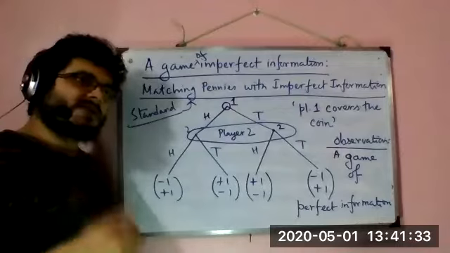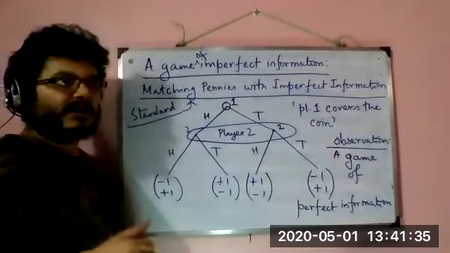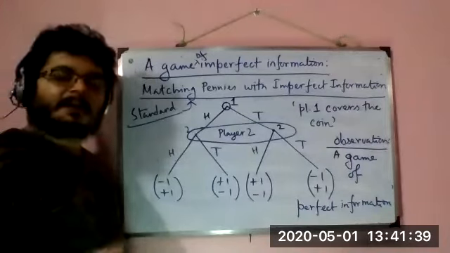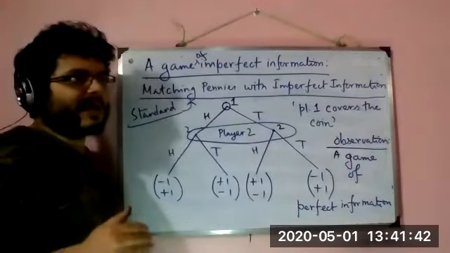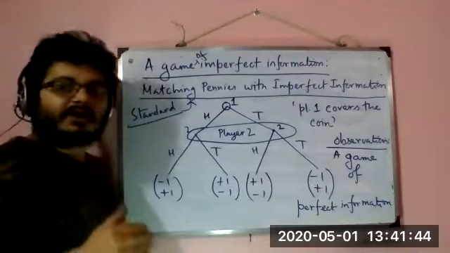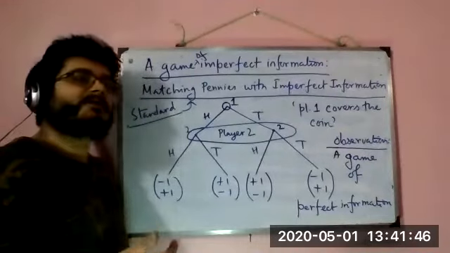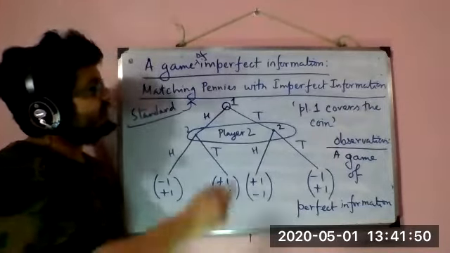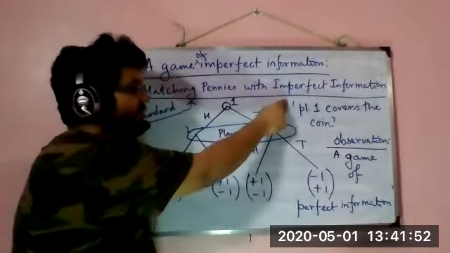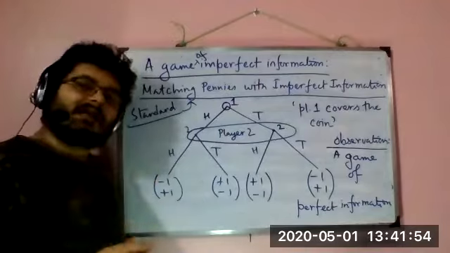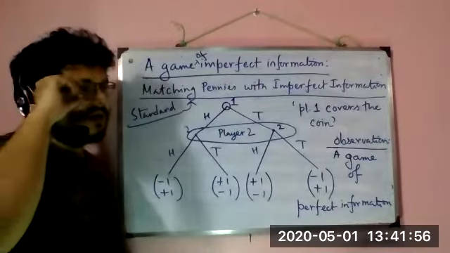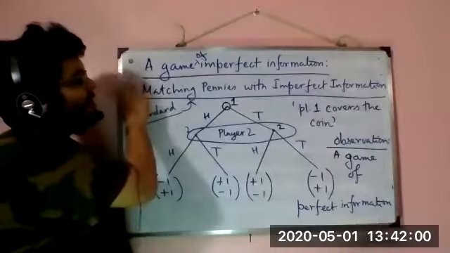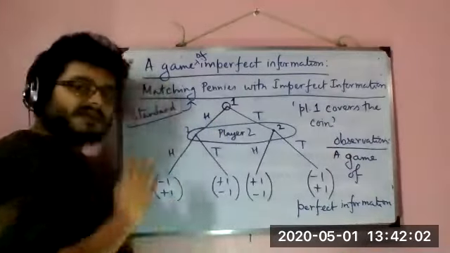So in that case also, player 2 cannot observe what player 1 has played, right? So as long as player 2 cannot observe what player 1 is doing, it doesn't matter whether I'm considering a sequential game with imperfect information or the standard matching pennies with simultaneous move. The extensive form representation remains the same.